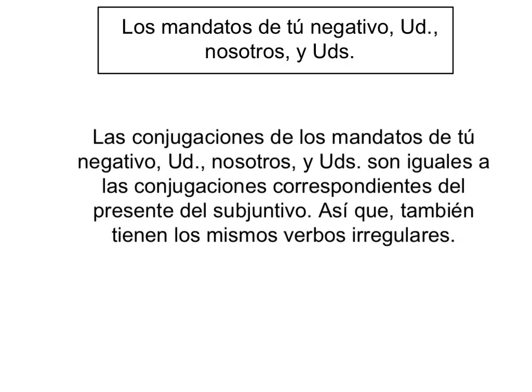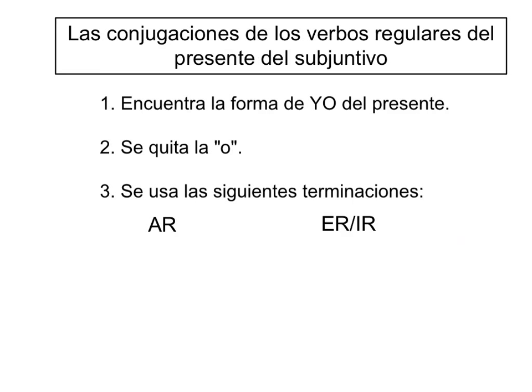So basically, to find the conjugations of the tú negative, usted, nosotros, and ustedes commands, we are just looking for the conjugation of the subjunctive that corresponds with the given subject.